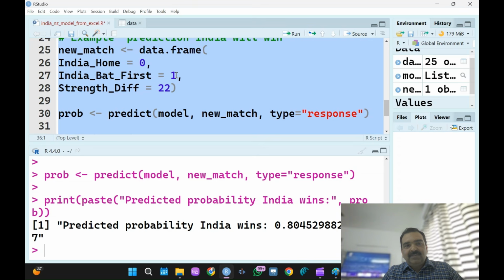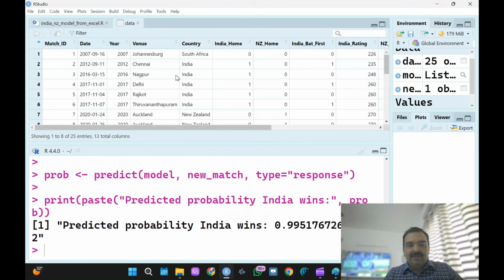So if India bats first, again I select and press control enter. Now the prediction is quite high, almost 99.5%. The chance has increased, it is better than 80%. If India is going to bat first, this model is saying the chance of winning is more. And even if it is not batting first, then also there is an 80% chance that India will win against New Zealand.